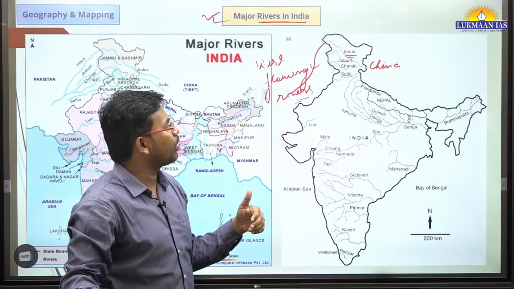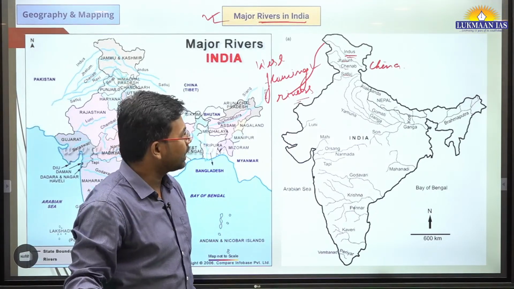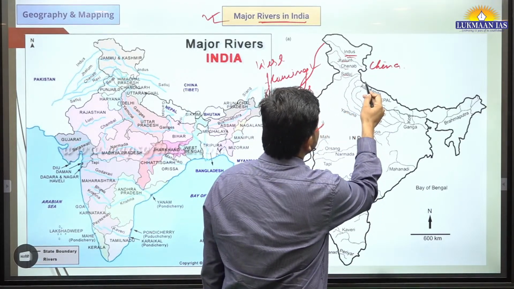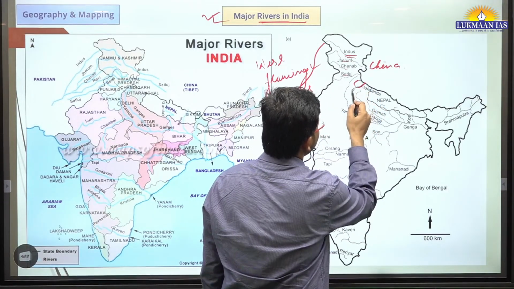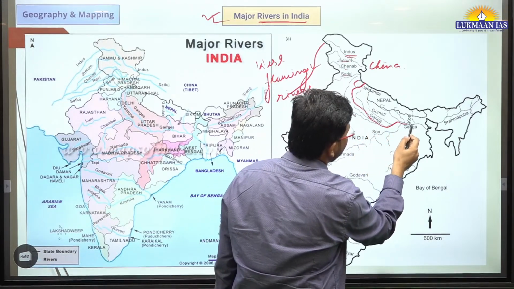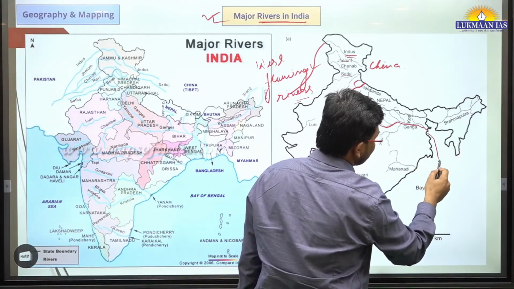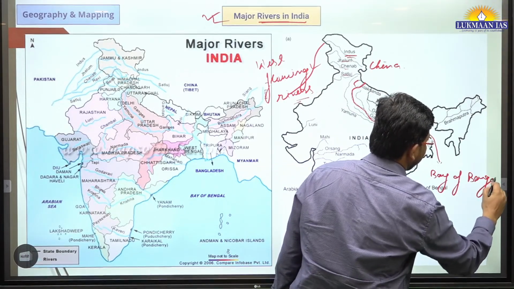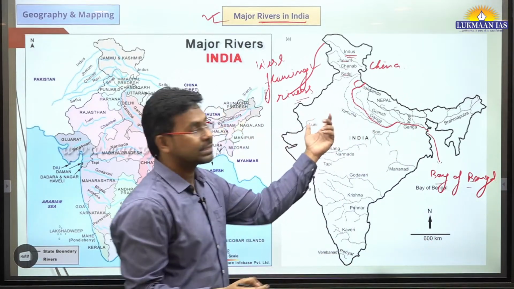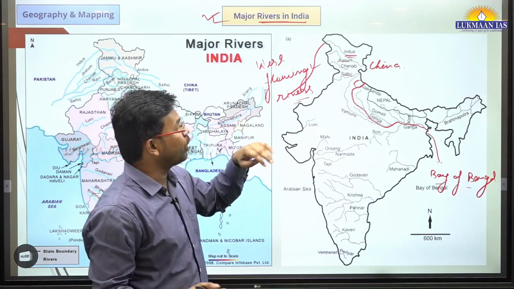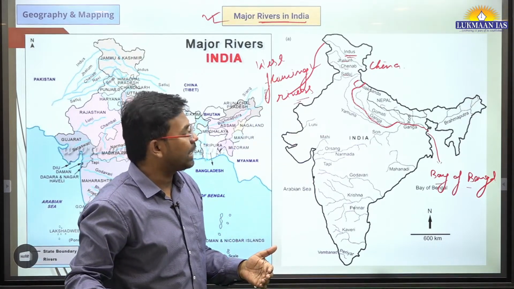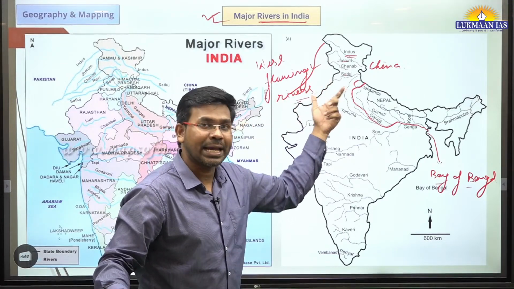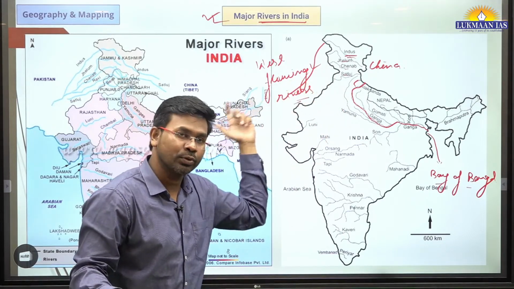Apart from this, if we talk about the Ganga river system or the Yamuna river system, we can see over here the course of the Ganga river. It is coming from this portion, and it flows a long path. Finally it drains its water through Bangladesh to the Bay of Bengal. This is the Ganga river system. The Ganga river system is considered to be the longest river system inside India. The Indus river system is also very long, but a major portion of it does not lie in India. A major portion of it flows through Pakistan.